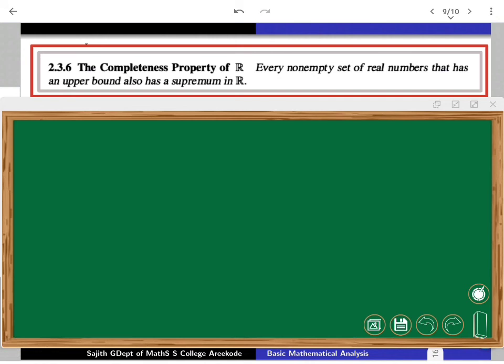How can I do that? It's quite simple. Suppose S is a non-empty set which is bounded below.